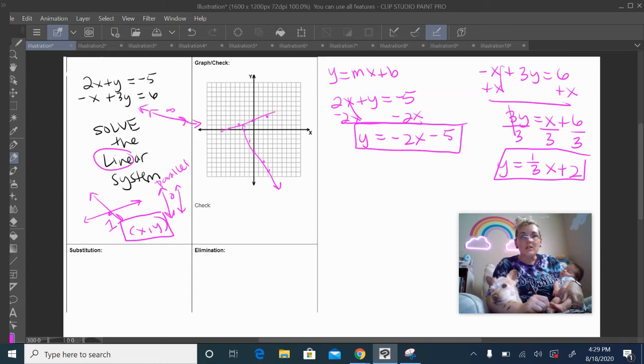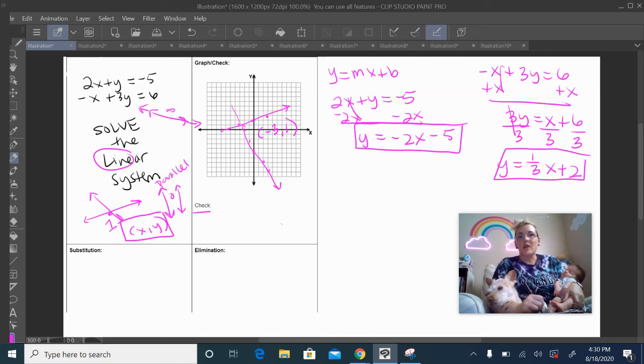It looks like they're meeting somewhere around here. If I had better eyes and a bigger screen, I could tell you exactly what it is. But let's just pretend that we think it's -3, 1. It looks like it's -3, 1. I'm not entirely sure, but that's why we're going to check it.